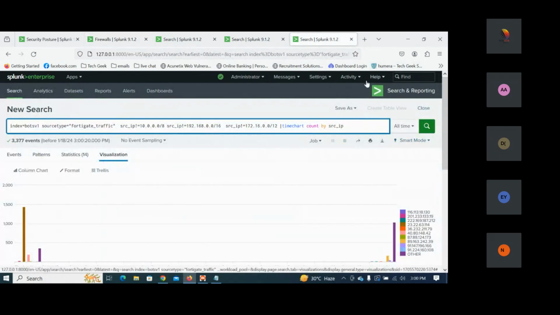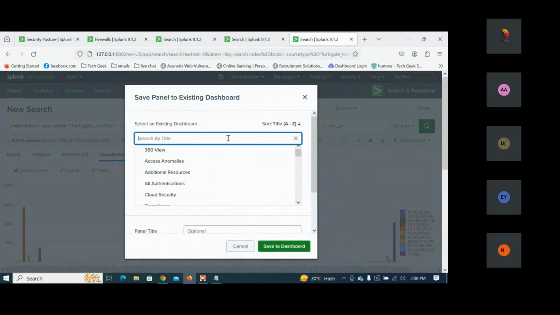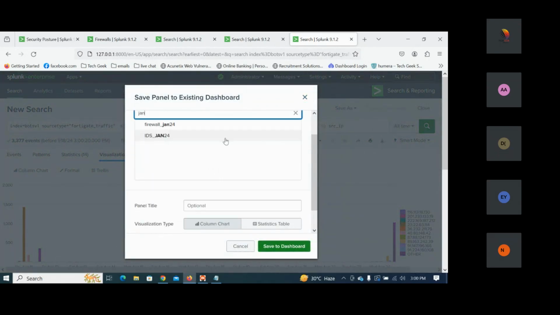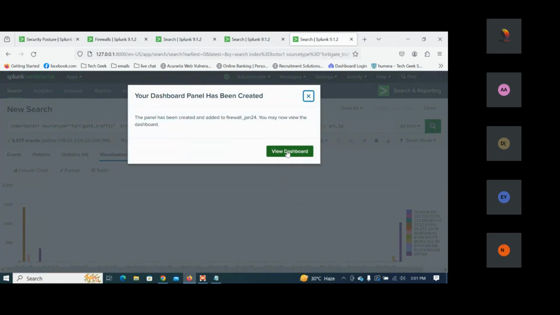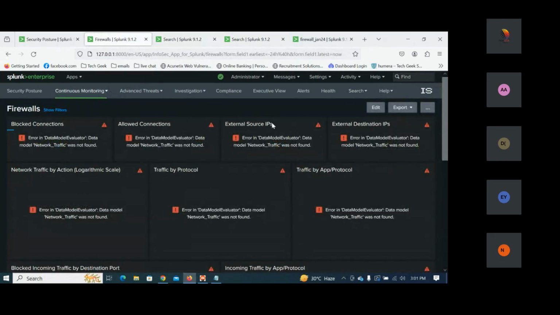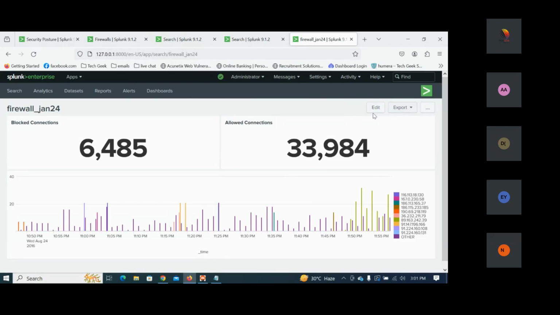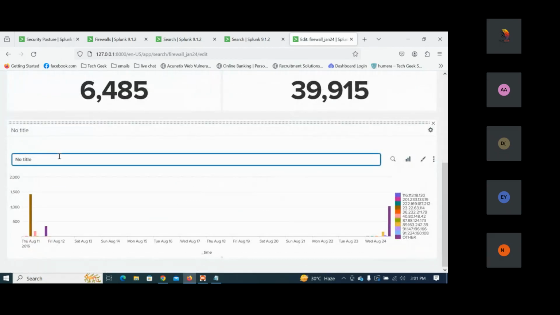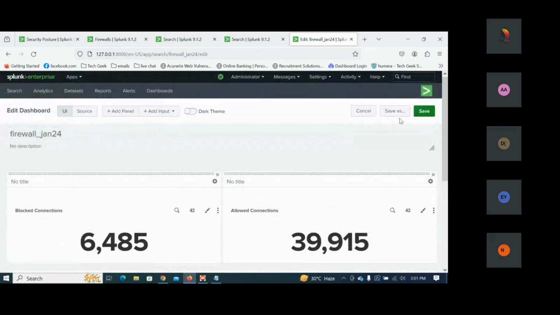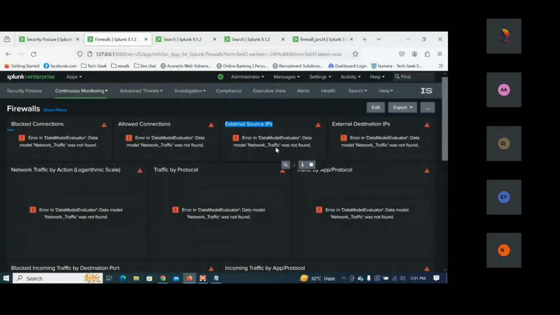I'm going to save as existing dashboard. What name have we given? Firewall Jan 24. I'm going to save this and view this dashboard. Now when I view that, I'm going to rename this as external source IP. I'll click on edit, put the title here, and save this. Now we have the external source IP.